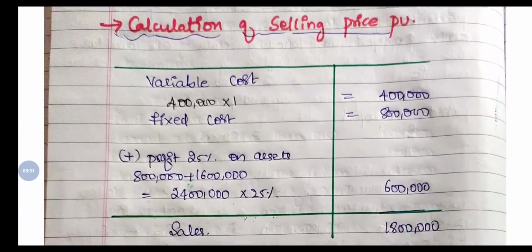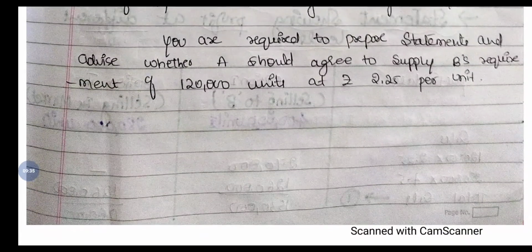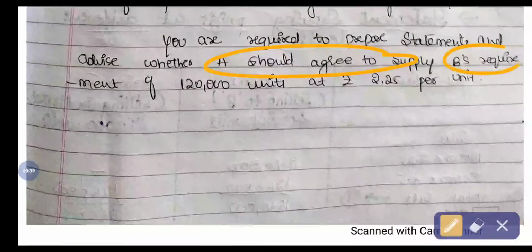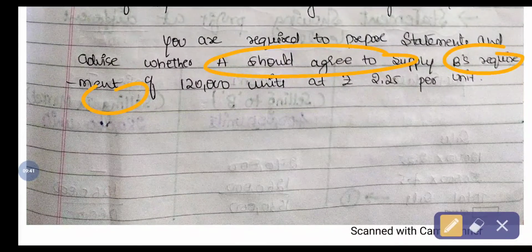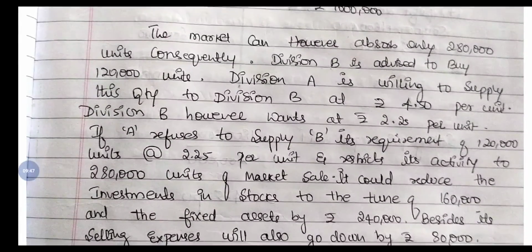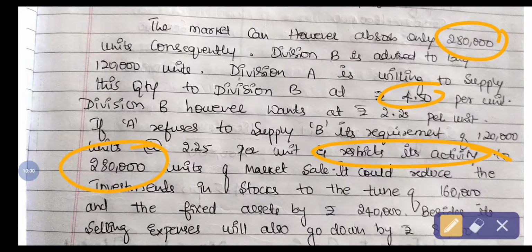Okay, next they have told us that we should recommend whether A should agree to supply the goods to B or not. So for doing this, we have to compare both the options. There are two options. They are telling that if B is not agreeing with the 4.50, we should restrict our production to 2,80,000.